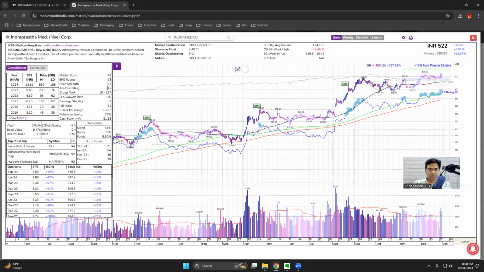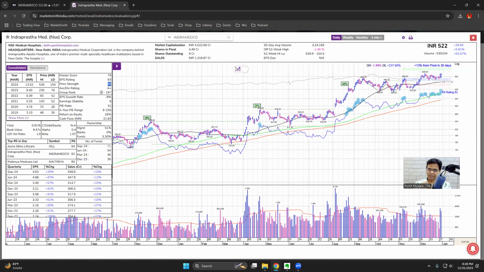Okay, so relative strength 92, fantastic. Accumulation distribution rating, institutional demand is A plus, fantastic. Group rank is 18. So all the 3 points are in our favor. So comparatively, the stock is very strong. I don't even need to look at whether the industry is improving since past 6 months because it comes in the top 20, it comes in the top 40. So comparatively, it is strong.